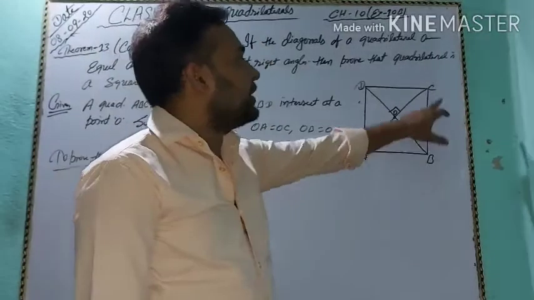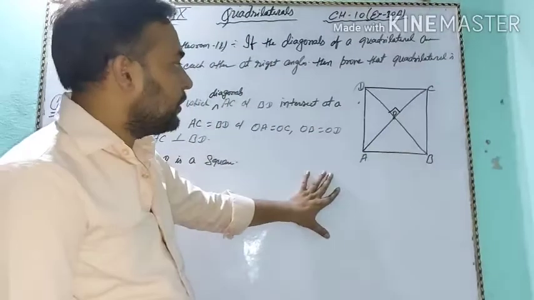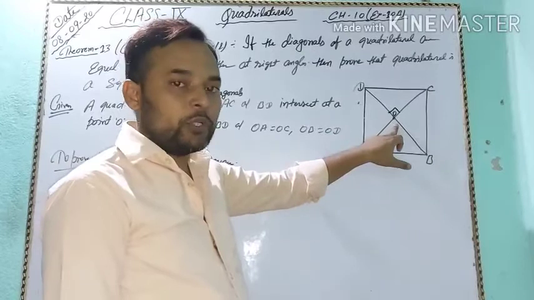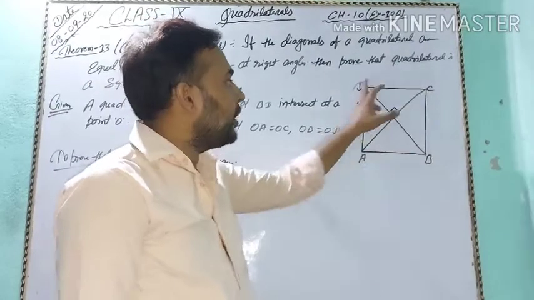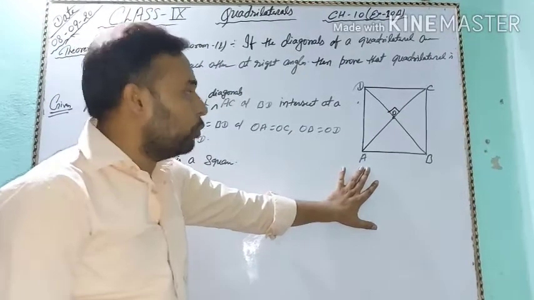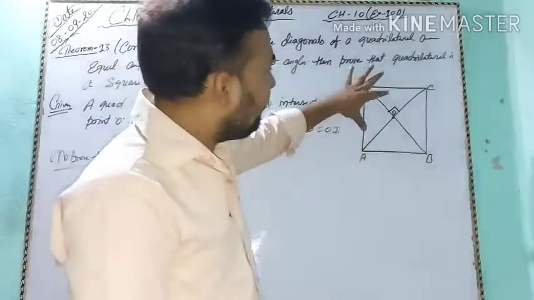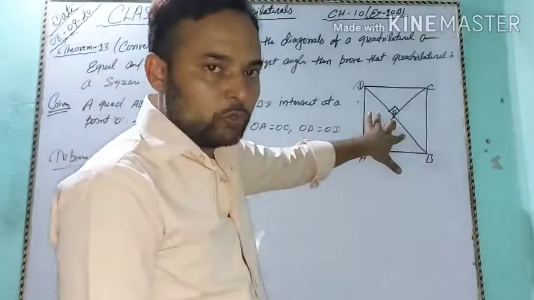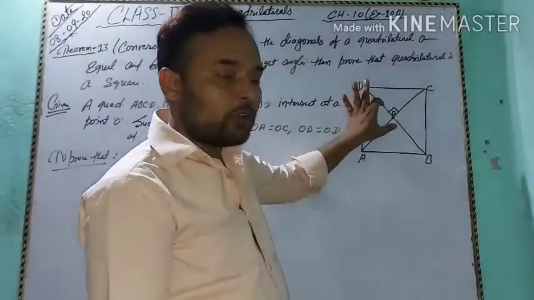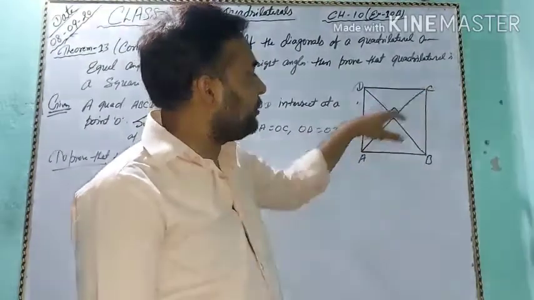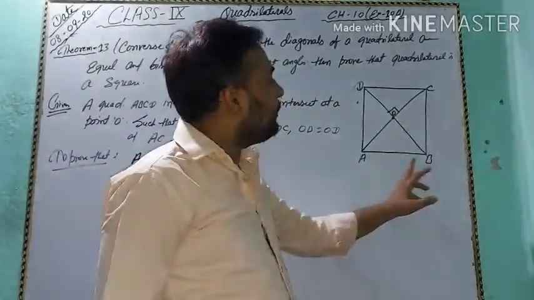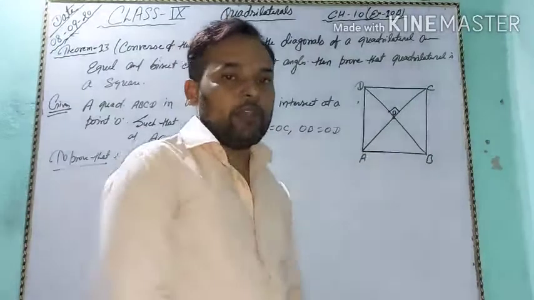given that ABCD is a quadrilateral in which diagonals AC and BD intersect at the point O, such that AC equal to BD, and OA equal to OC and OB equal to OD, because diagonals bisect each other at right angle. So AC is perpendicular to BD. Then prove that ABCD is a square.